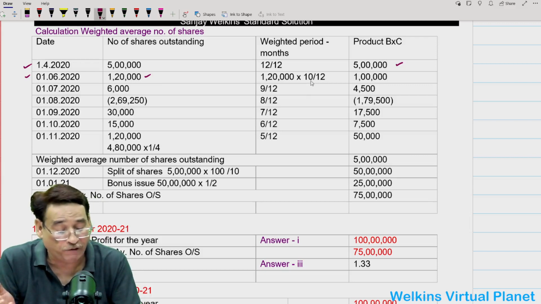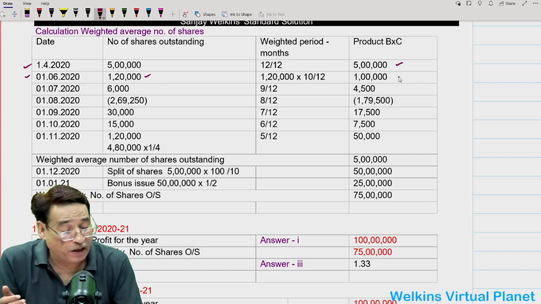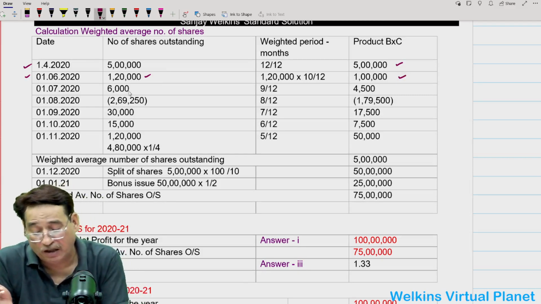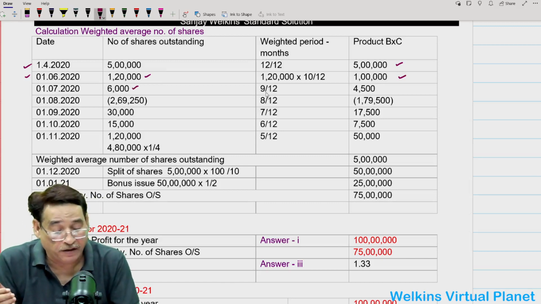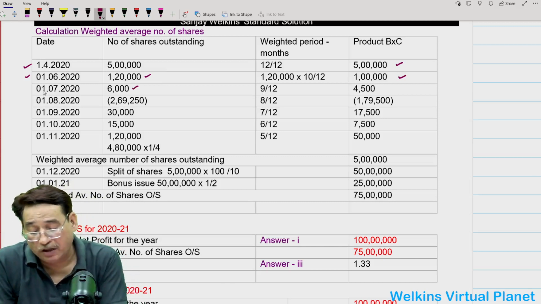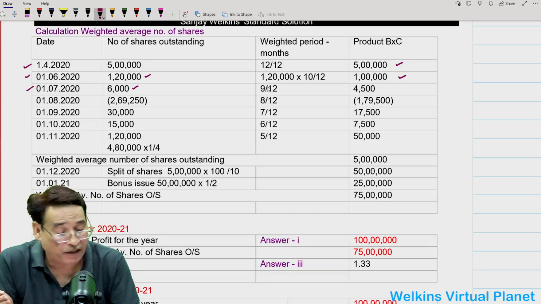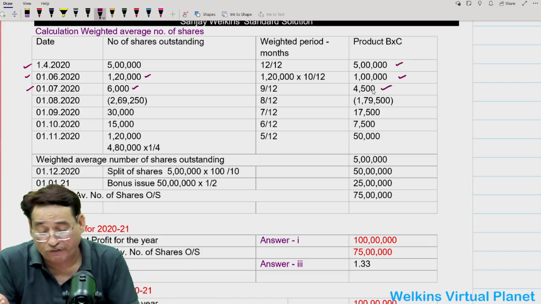So I will multiply 1,20,000 by 10 and divide by 12 to get the effective number of shares, that is 1 lakh. Similarly, on 1/7/2020, we gave shares to underwriters, but because these shares were issued on 1/7/2020, the period remaining is 9 months. So the effective or weighted number of shares will be 4,500.